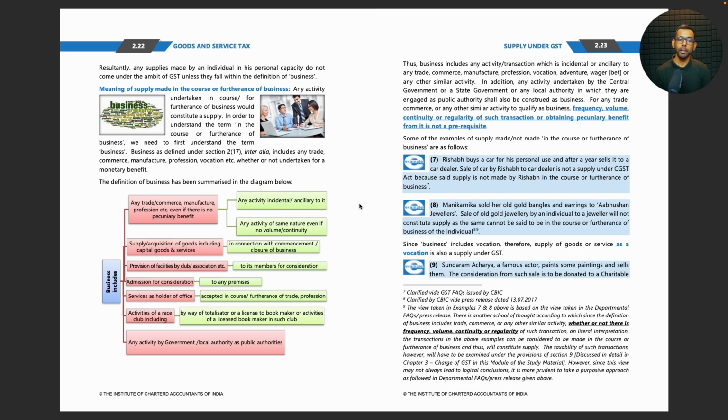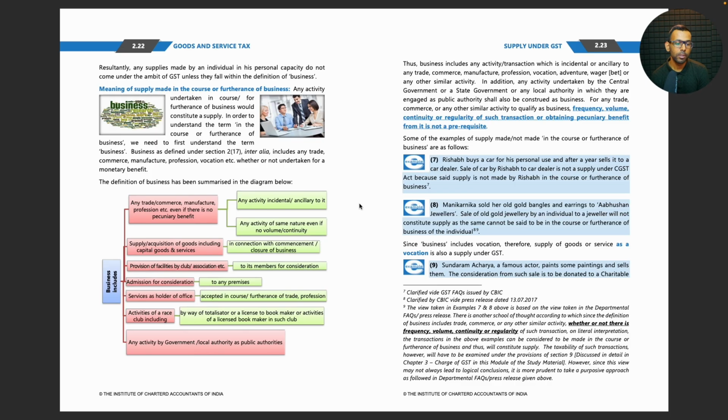Resultantly, any supplies made by an individual in his personal capacity do not come under the ambit of GST unless they fall within the definition of business. Meaning of supply made in the course or furtherance of business: any activity undertaken in course or for furtherance of business would constitute a supply. In order to understand the term in the course or furtherance of business, we need to first understand the term business. Business, as defined under section 2 clause 17, inter alia includes any trade, commerce, manufacture, profession, vocation, etc., whether or not undertaken for a monetary benefit.